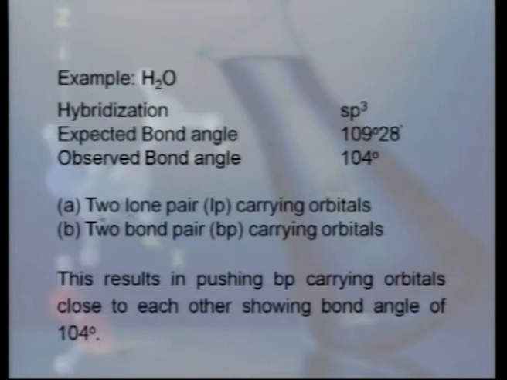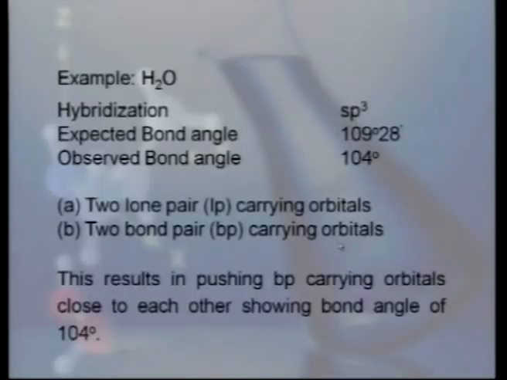There are two lone pair carrying orbitals present on the oxygen atom and two bond pair carrying orbitals present on the oxygen atom. Since two lone pair carrying orbitals are present, lone pair repulsion takes place, and lone pair repulsion, which is maximum, pushes the bond pair carrying orbitals close to each other, showing the bond angle of 104 degree.